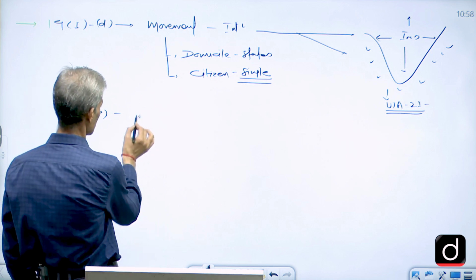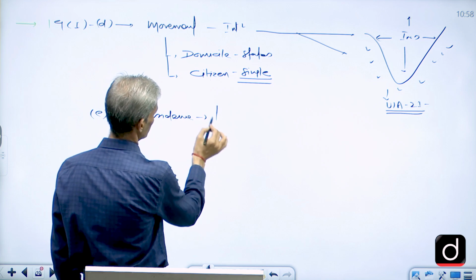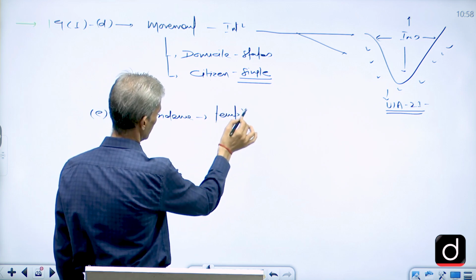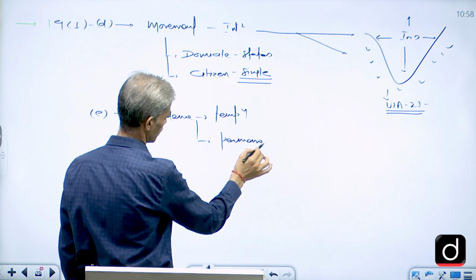Similarly, when we talk about residence, now residence means what? It could be a temporary residence at a place, and if somebody wants to become a permanent resident of that particular place.